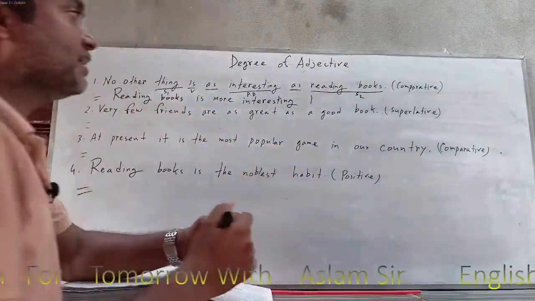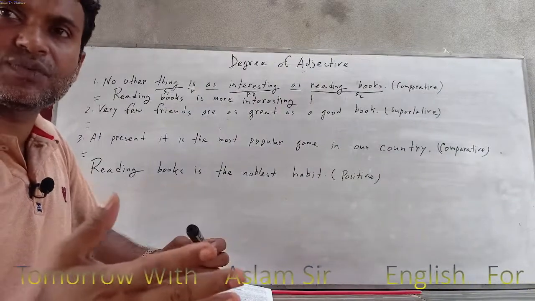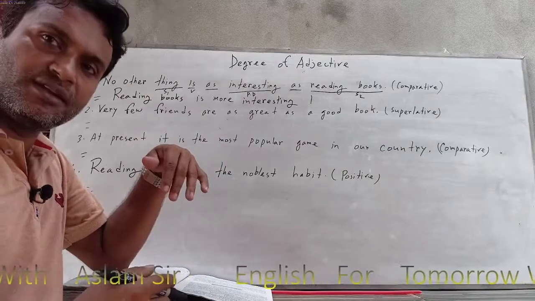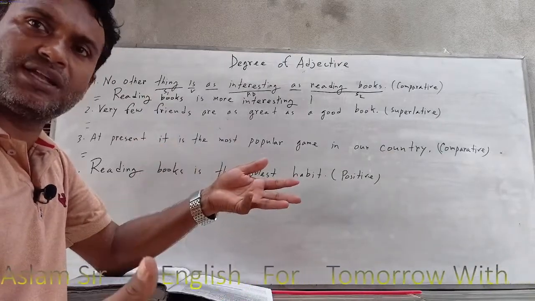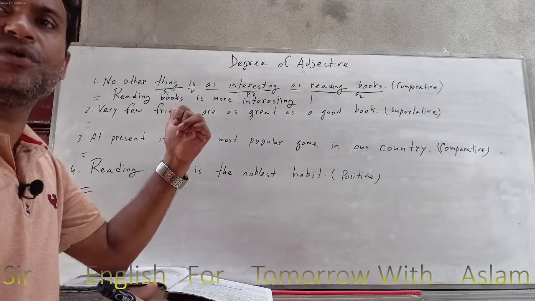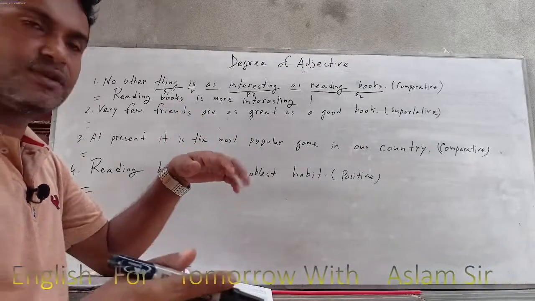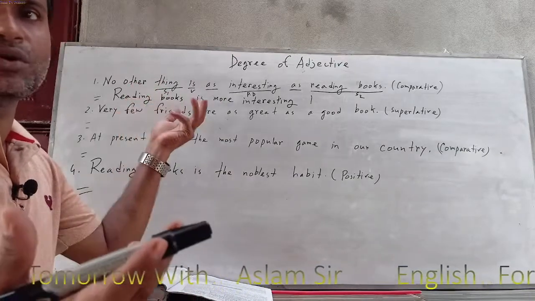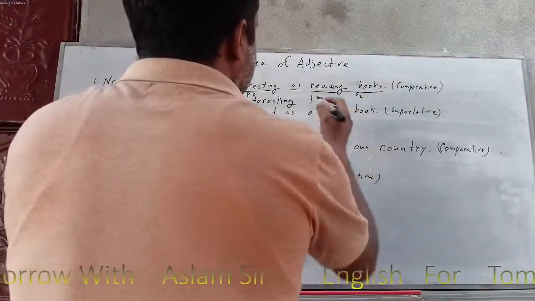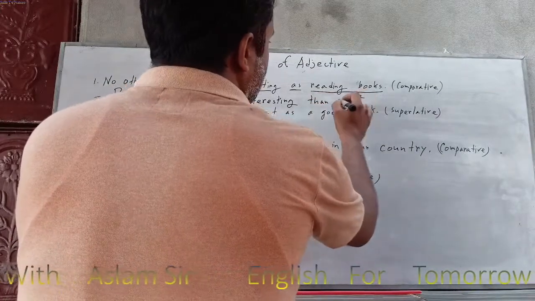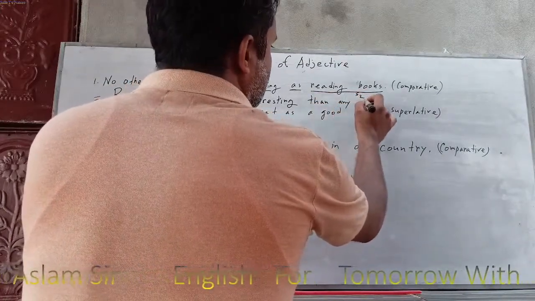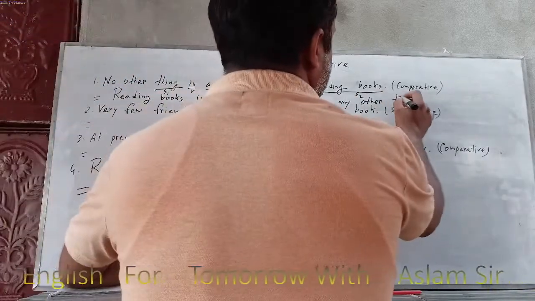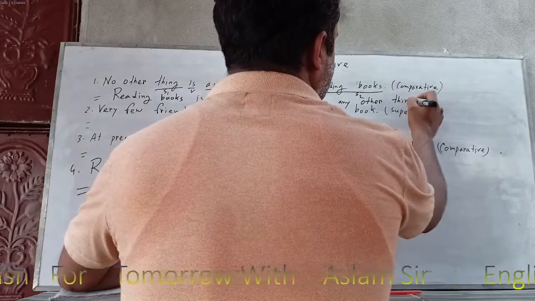So for "no other," you have to write "than any other" or "than all other." But if there is "very few," you write only "the most other." So there is no "most other" because there is no "very few" and no "one of them." So you can say "than any other thing," or you can write "things."